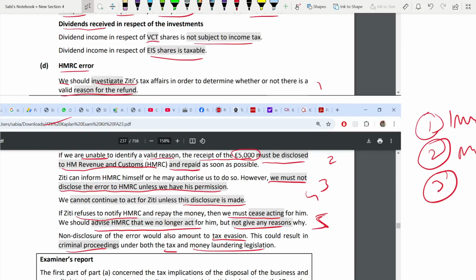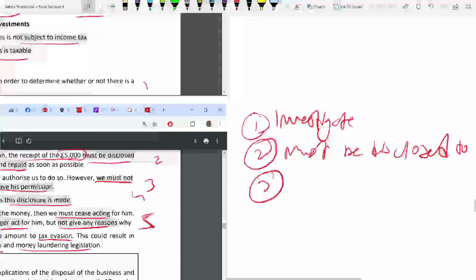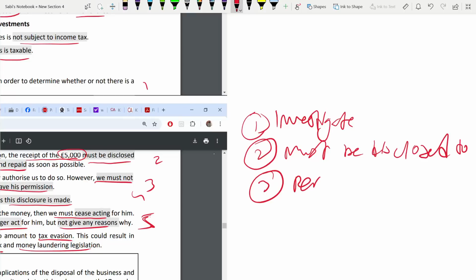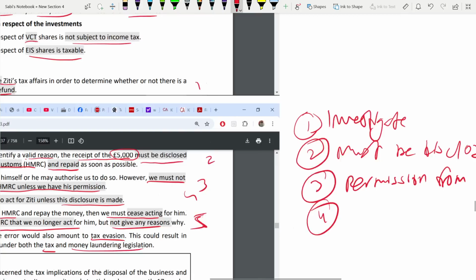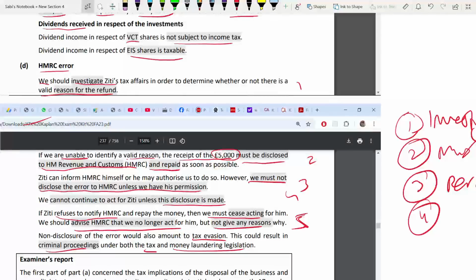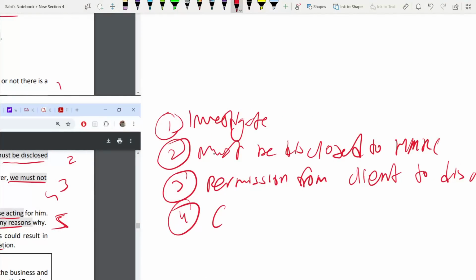Next, third, permission from client. Once you have decided it must be disclosed to HMRC, you need permission from the client to disclose. You have to get this permission from client to disclose to HMRC. Otherwise, you can't disclose. If you don't get the permission, you can't act for the client if disclosure is not made.